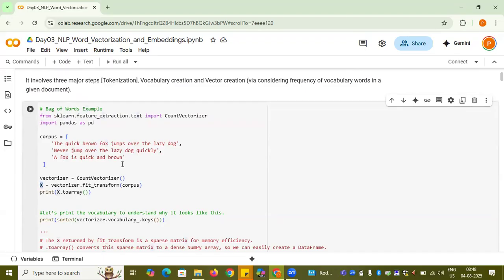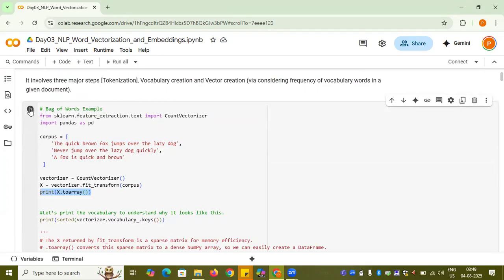Although my documents are short, essentially a corpus is very big with respect to the different documents in it. So this X matrix is very sparse. For example, suppose 20 different tokens were created as vocabulary here. Then accordingly, the size of the bag of words vector would be 20 only. X.toarray takes care of that sparse part and then prints it out.